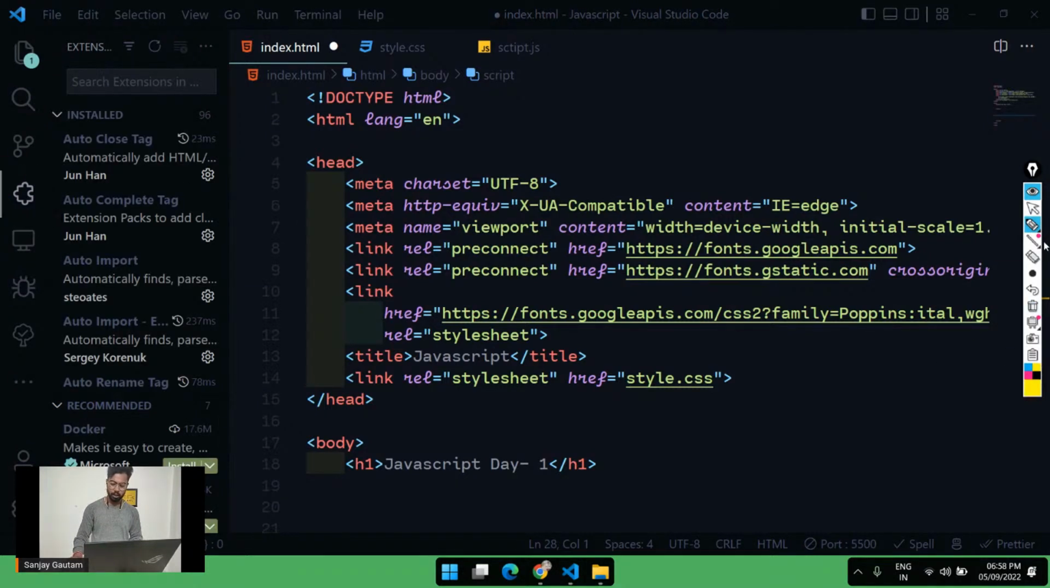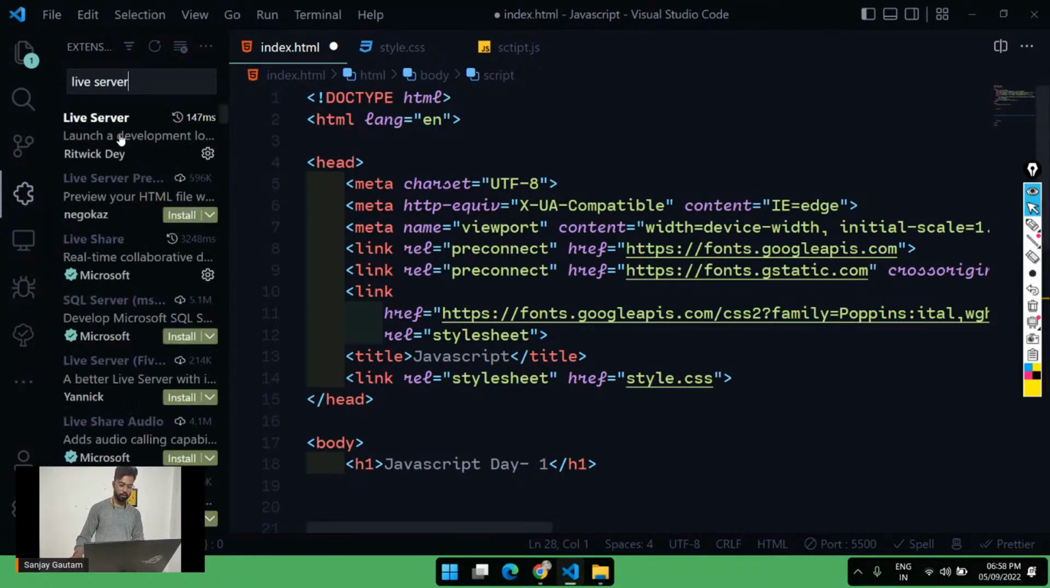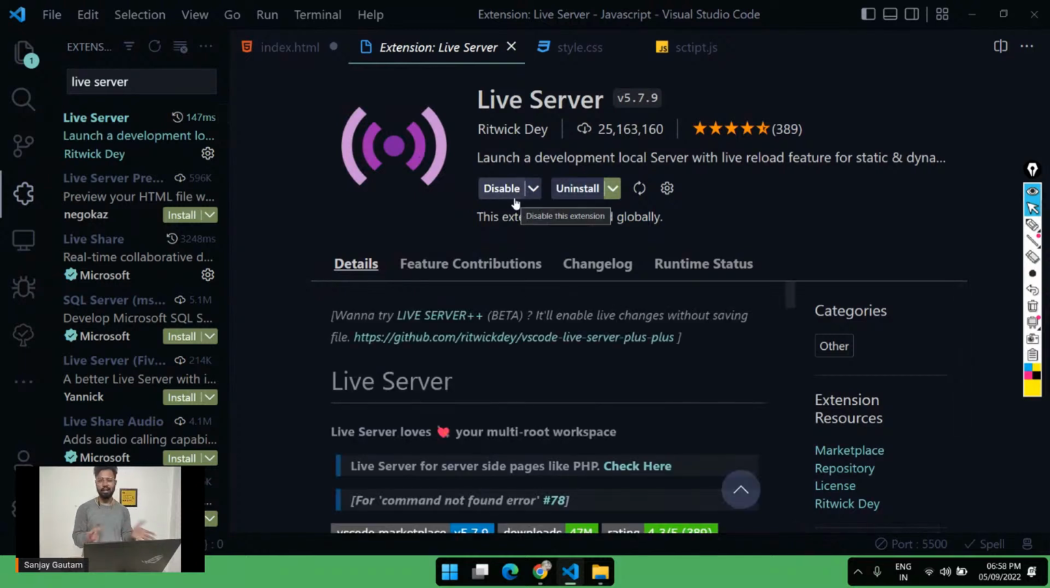Okay, just go over here and type live server, and press enter and install it. And why live server? Basically, we are going to use this live server extension to test our application. It's very easy to use. Just install it, and as soon as you install it, you will get a go live here.